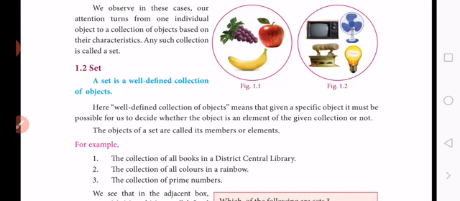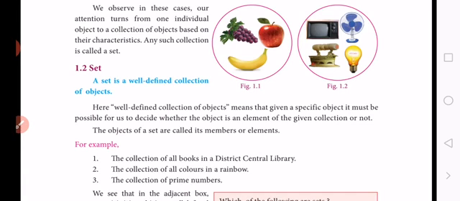So collection of objects means such as a collection of books, a group of students, a list of states in a country, a collection of coins, collection of rivers in India, collection of English alphabets, collection of states, collection of numbers, collection of districts in Tamil Nadu, the collection of movies.